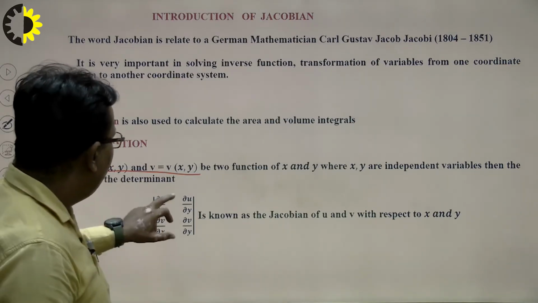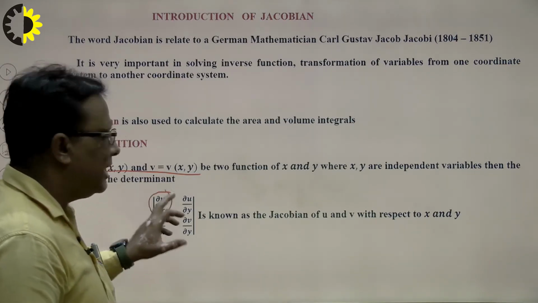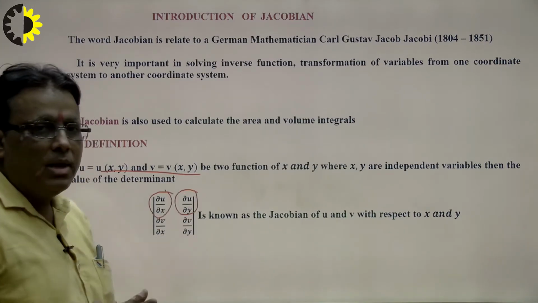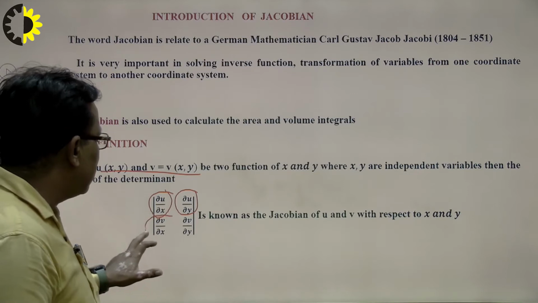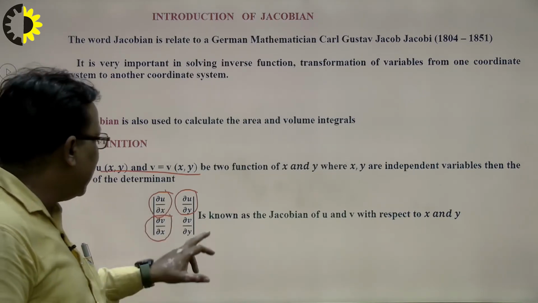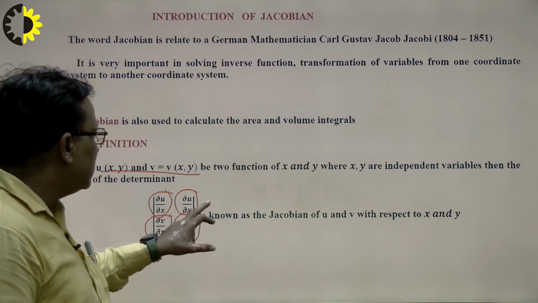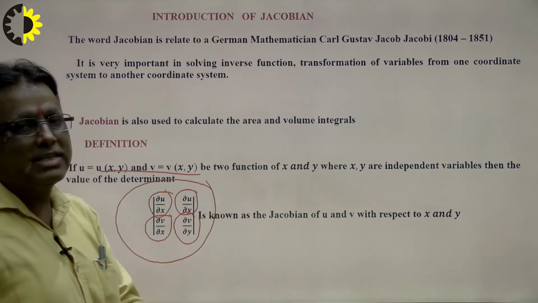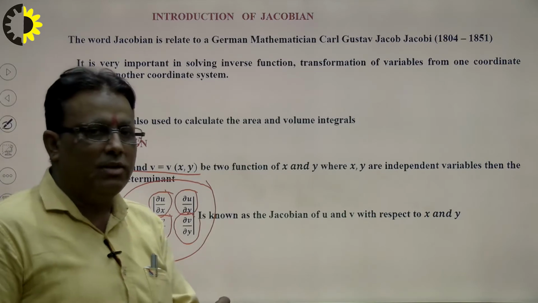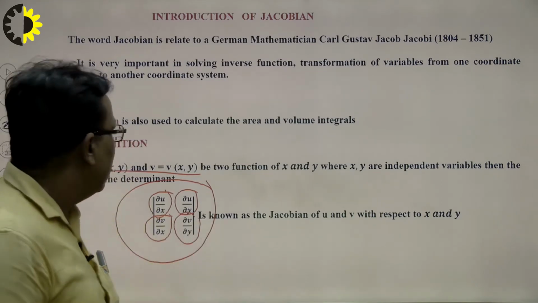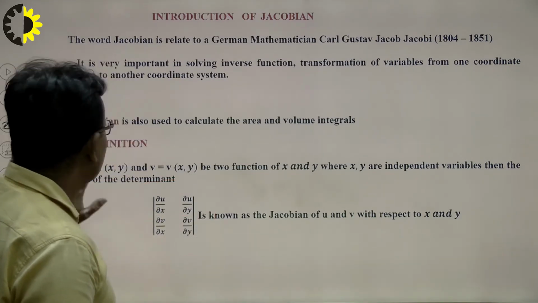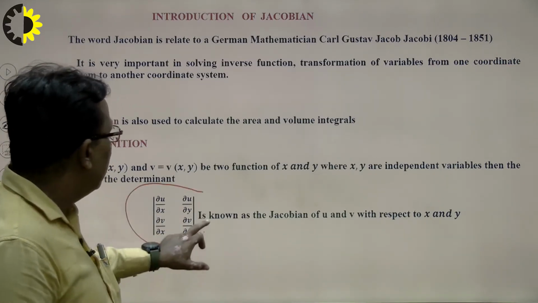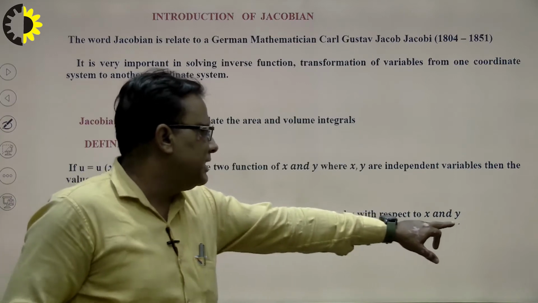In the first row I write del u over del x and del u over del y. In the second row, del v over del x and del v over del y. This is known as the Jacobian of u, v with respect to x and y. That means we calculate 4 partial derivatives together. This is the notation of the Jacobian.